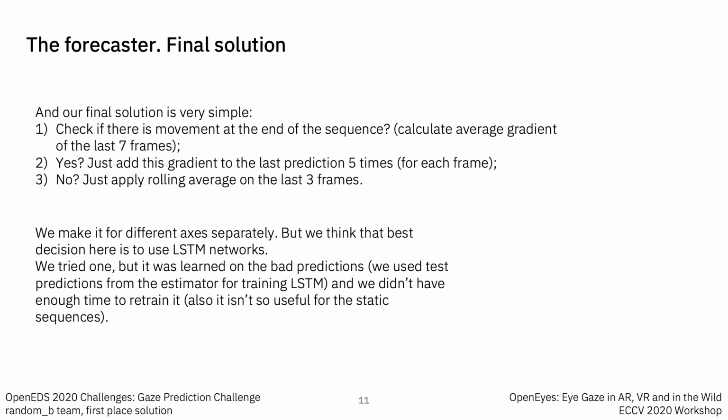We do it for different axes separately, but we think the best decision here is to use LSTM networks. We tried one, but it was trained on bad predictions because we used test predictions from the estimator for training our LSTM network and we didn't have enough time to retrain it. Also, it isn't so useful for the static sequences.